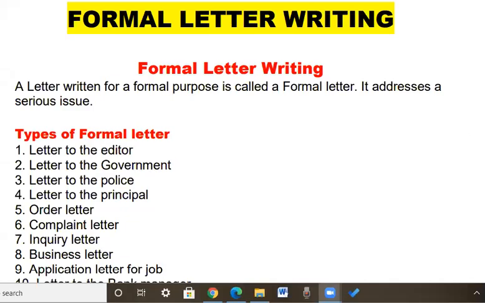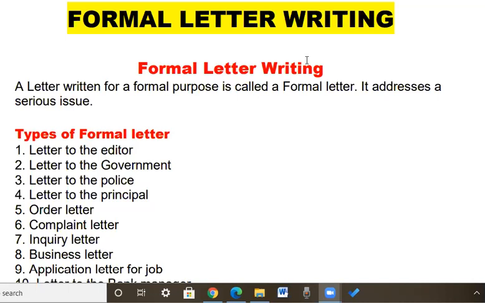So class 5, today we are going to do the format of formal letter writing. So please write the heading formal letter writing, which is in the yellow highlight. Then you write everything, whatever I have written here.